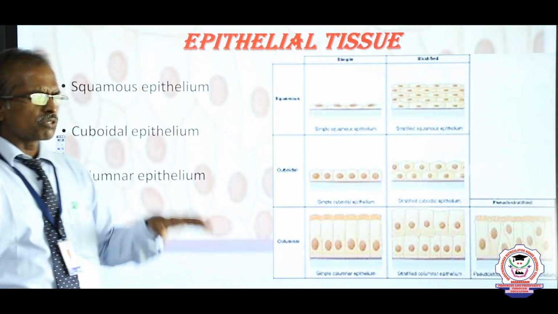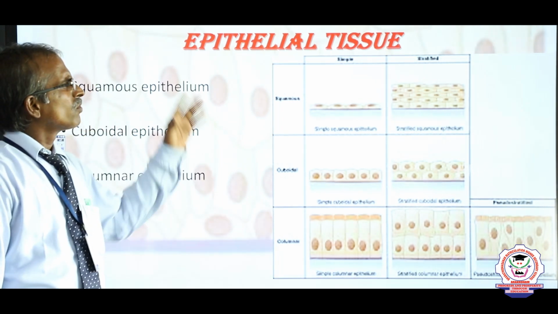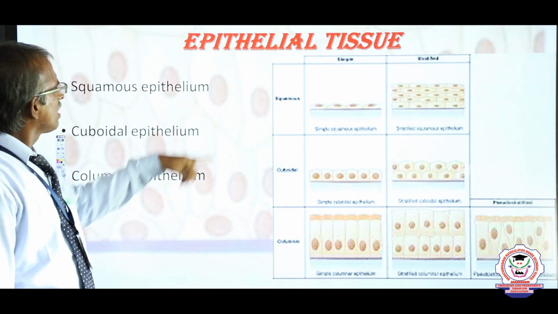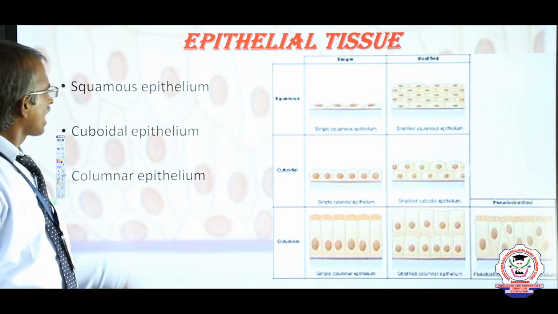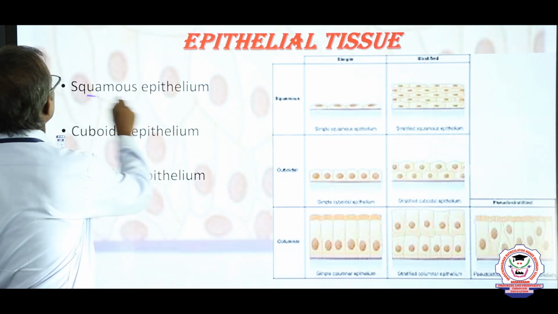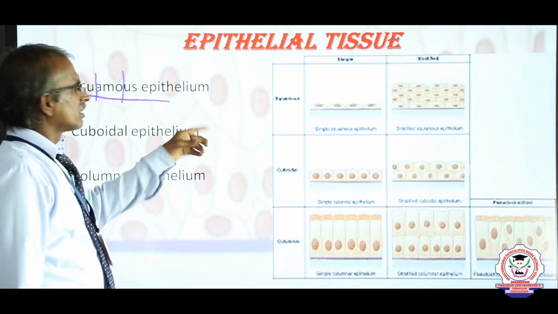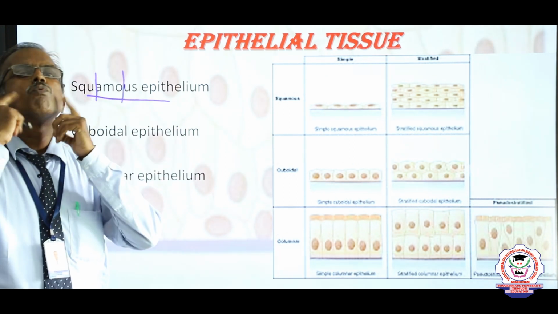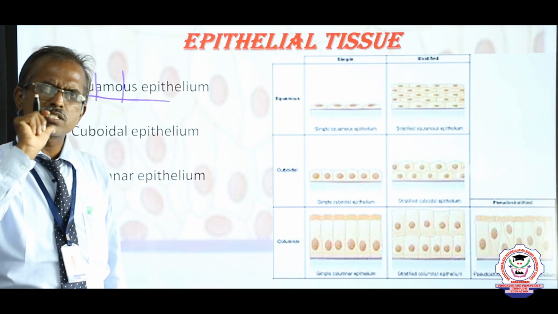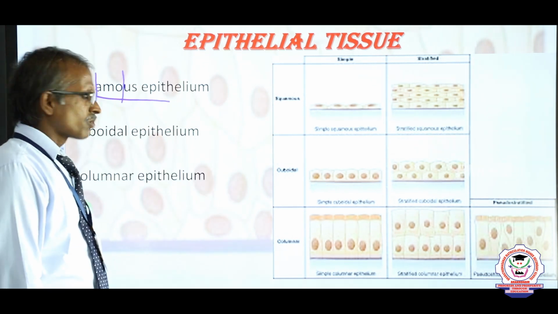This epithelial tissue is very important to protect structures, based upon location and function. Epithelial tissues are mainly categorized into 3 main types, namely squamous epithelium, found in the inner lining of the oral cavity or mouth cavity. Even if we drink hot coffee, immediately one thin layer peels off. This is nothing but squamous epithelium.